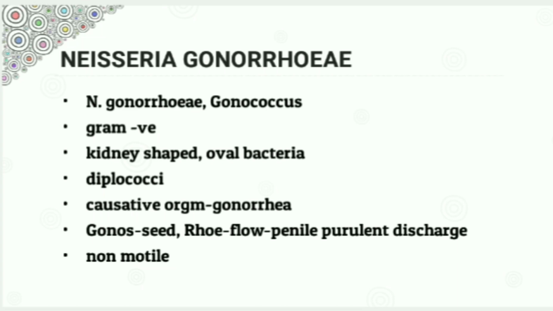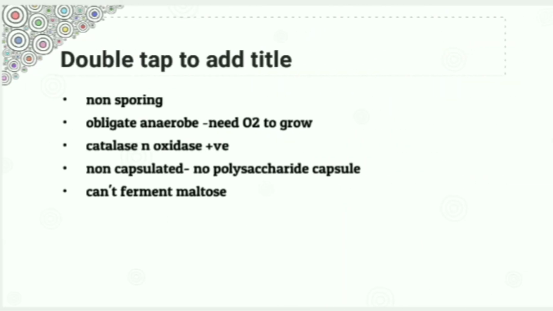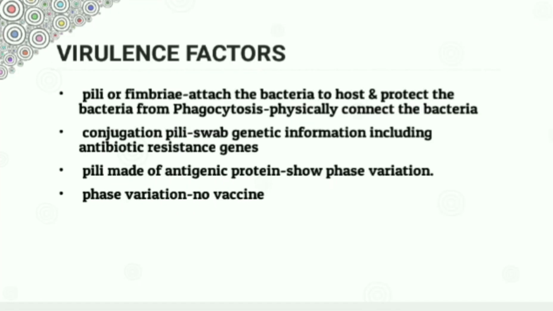One property that we should remember is it is non-capsulated, whereas meningococcus is capsulated. Another method to differentiate between the meningococcus and gonococcus is the maltose fermentation test. Gonococcus cannot ferment maltose, whereas meningococcus can ferment. Since the gonococcus is not an encapsulated bacteria, it has no polysaccharide capsule. Let's move on to the virulence factors. Gonococcus doesn't have any capsule, so capsular polysaccharide is not a virulence factor, but it is the principal virulence factor of meningococcus.